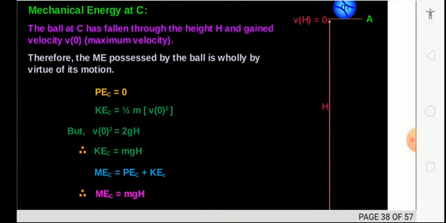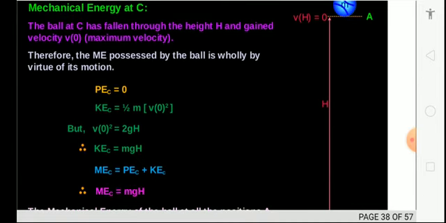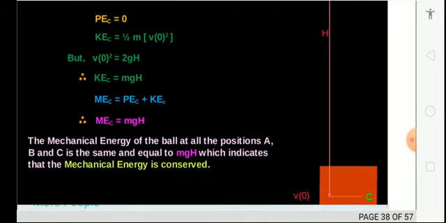Now at the last point C, here the potential energy is 0 and kinetic energy is half mv square, where v square is equal to 2gH from the initial position. So KE is equal to mgH.